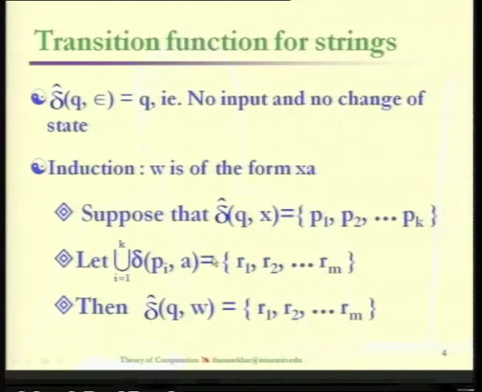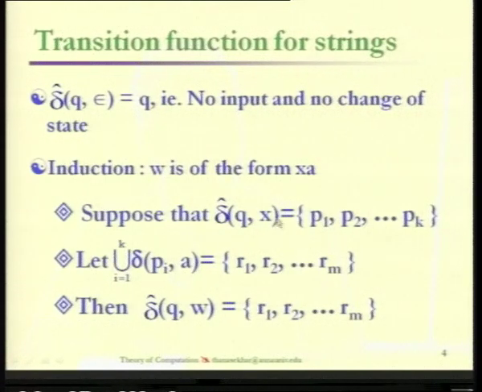So what will we get as output? Once again, because this is a transition function of a non-deterministic finite automata, we will be getting a set of states as output. What are those states? It is going to be r1, r2, r3, etc. up to rm. We will get another m number of states as output.